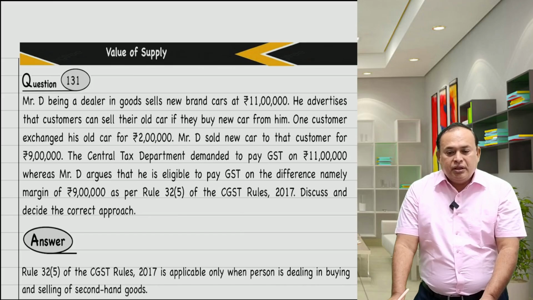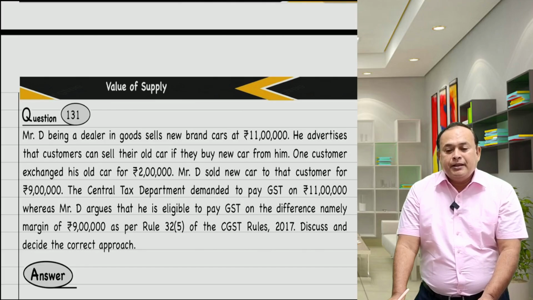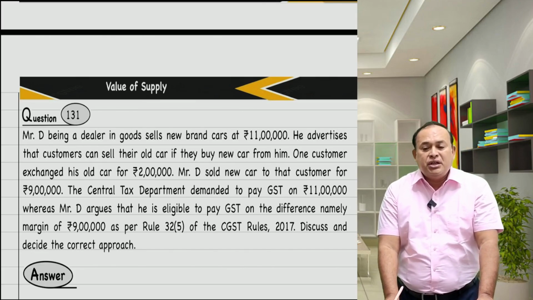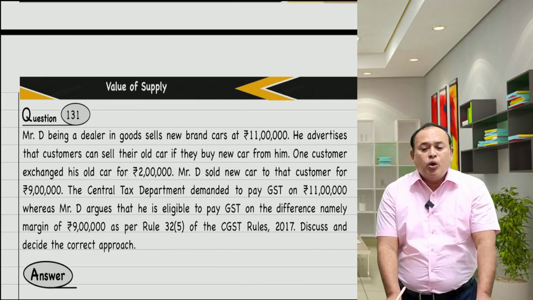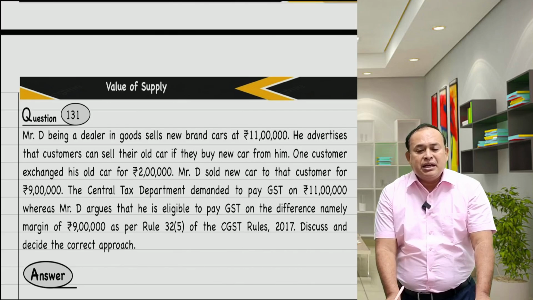Now, how many of them will answer this correctly? Let us see. By the time I complete reading, I want the answer from your side. Mr. D, being a dealer in goods, sells a new brand car for 11 lakh rupees. He advertises that customers can sell their old car if they buy a new car from him. One customer exchanged his old car for 2 lakh rupees. D sold the new car to that customer for 9 lakh rupees.